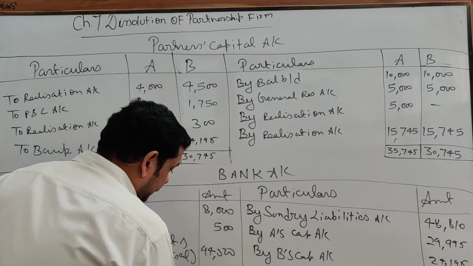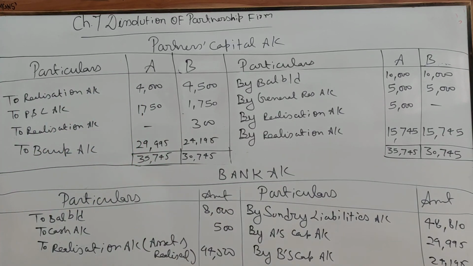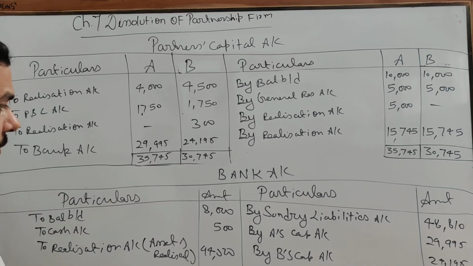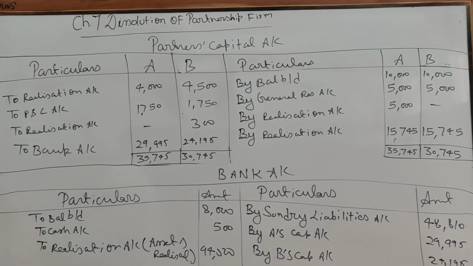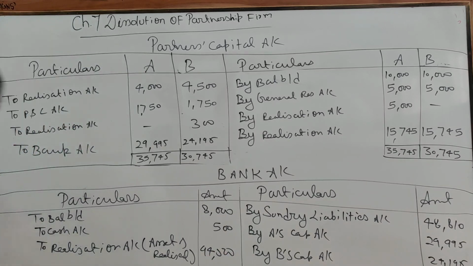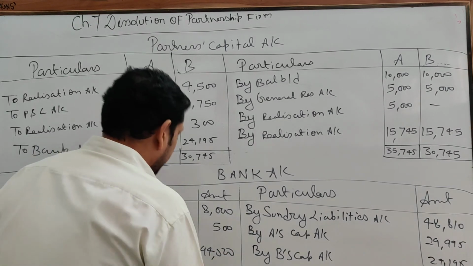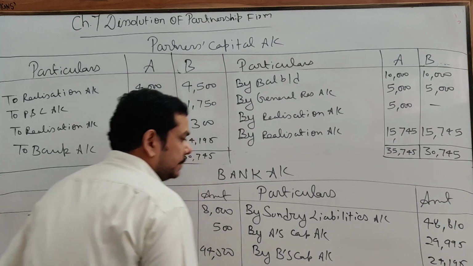Now see, if you remember, last year I taught you about the balancing of the cash book. So at the end the cash book will show a closing balance. Clear? But always remember, at the time of dissolution of the firm, bank account will not show any balance. Both the sides will match. This is the conclusive proof that you have solved your numerical correctly. Total is 1,03,000.